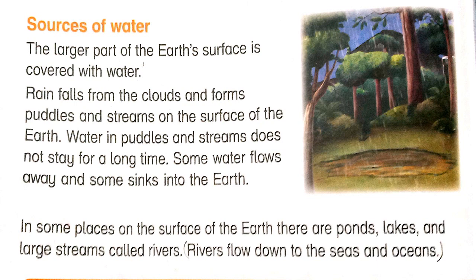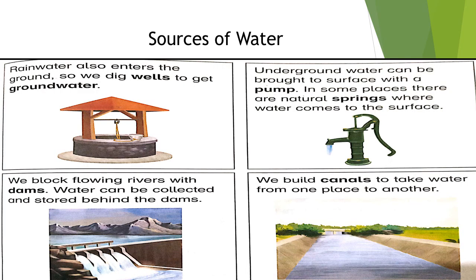In some places on the surface of the earth, there are ponds, lakes and large streams called rivers. Rivers flow down to the sea and oceans. The flowing water passes over different kinds of soil. It carries the salt from the soil to the sea. This is why the water in the sea is salty. The water in the sea is salty, so we cannot use sea water in our daily life because salty water is not drinkable for humans.